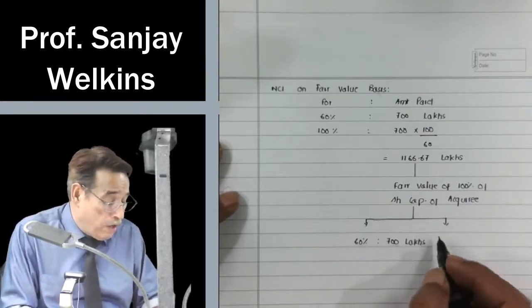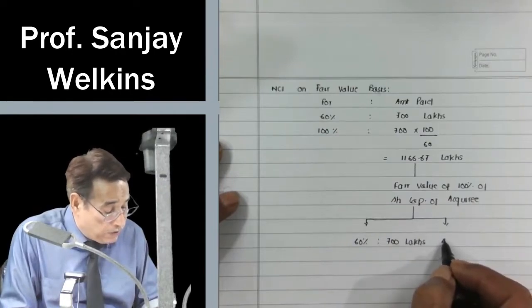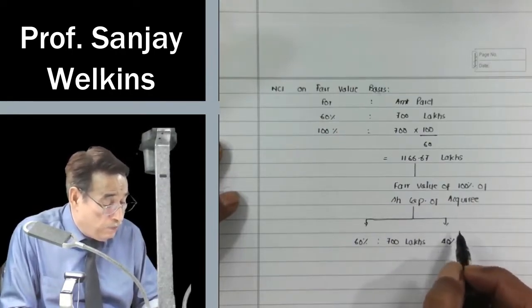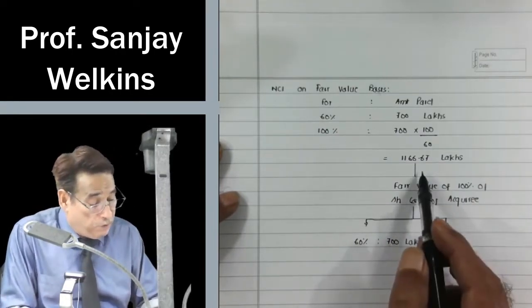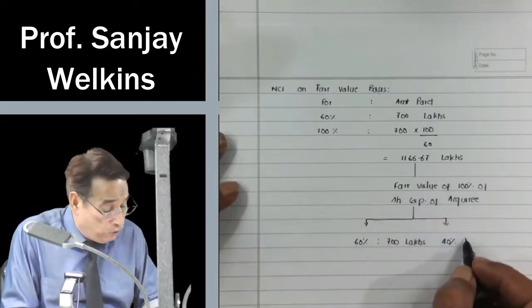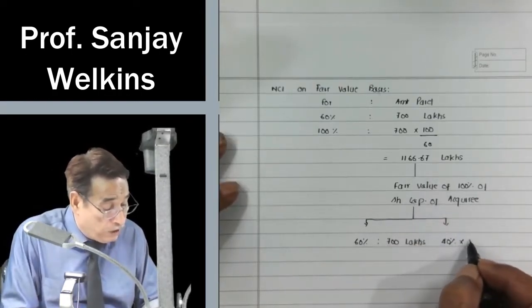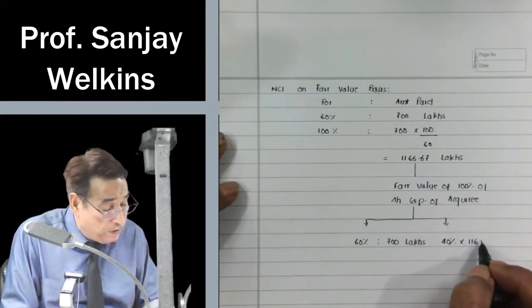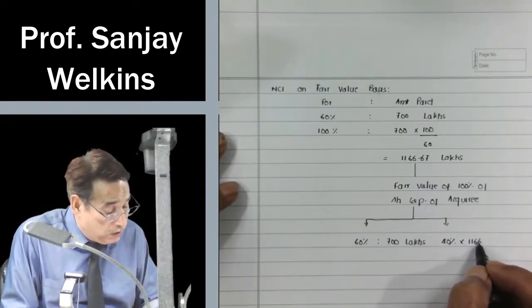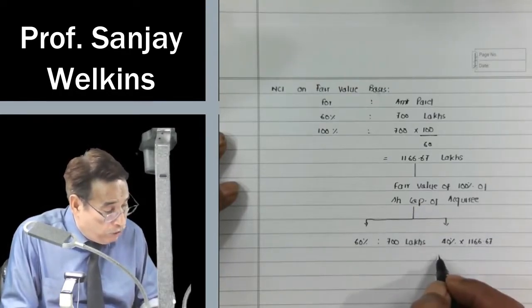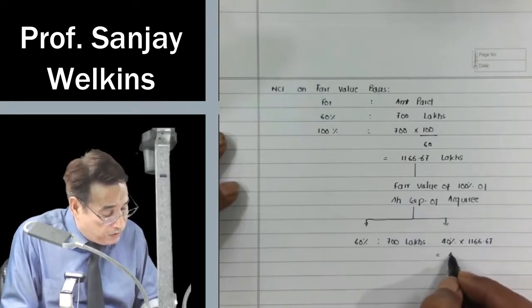Now you have acquired 60%, the remaining 40% must have this much value. I can subtract 700 from this, or I can simply take 40% of 1166.67, which is approximately 467 lakhs.